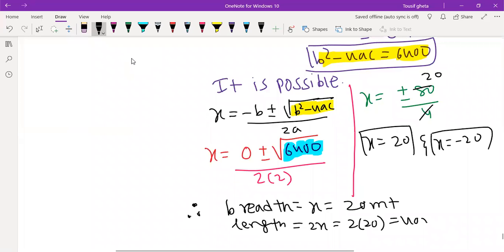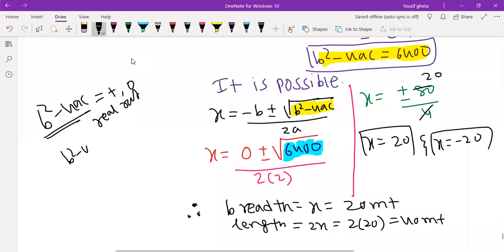But remember, b square minus 4ac is compulsory. If you get positive or 0, then possible because of real root. But when you get b square minus 4ac is equal to negative value, then you should write not possible. What you will write? Not possible.